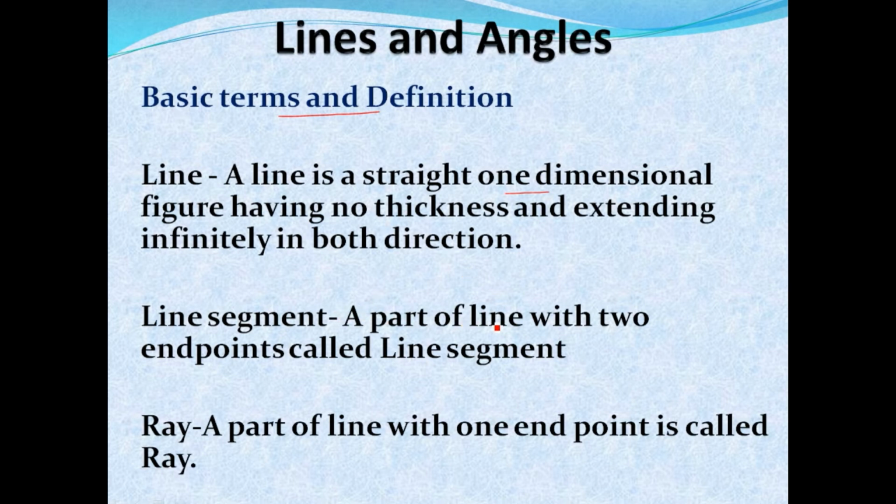Now, a line segment means a part of a line with two end points. Suppose this is a line, a part of the line with two end points is called a line segment. A line segment is usually denoted like this: line segment AB. We write AB and put a line over AB. Now the next definition is ray. A part of a line with one end point is called a ray. And a ray is usually denoted like this: ray AB.